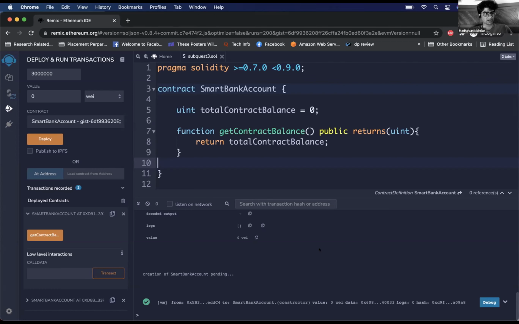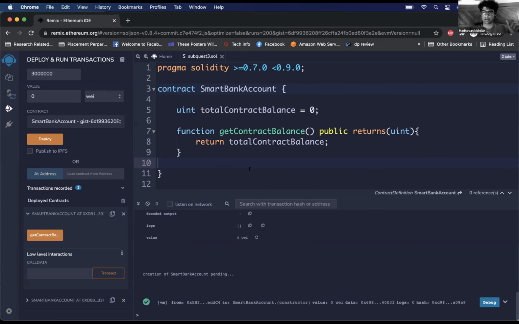So let's say there are 1 million computers in the world which are going to be running this. Everybody is going to run it independently, right? The moment you call get contract balance, every single computer in the world is going to run your piece of code, and then they'll vote amongst themselves.